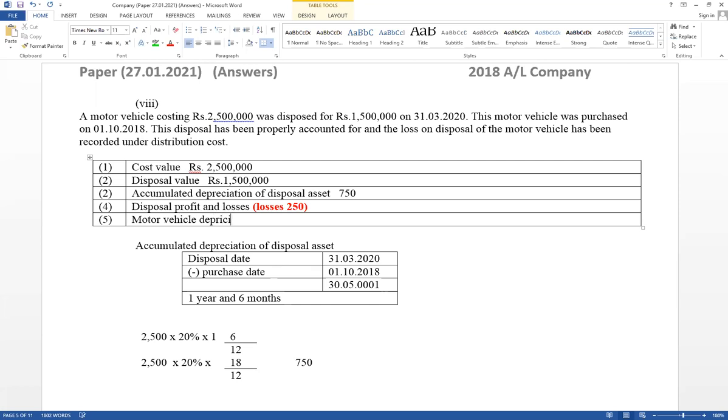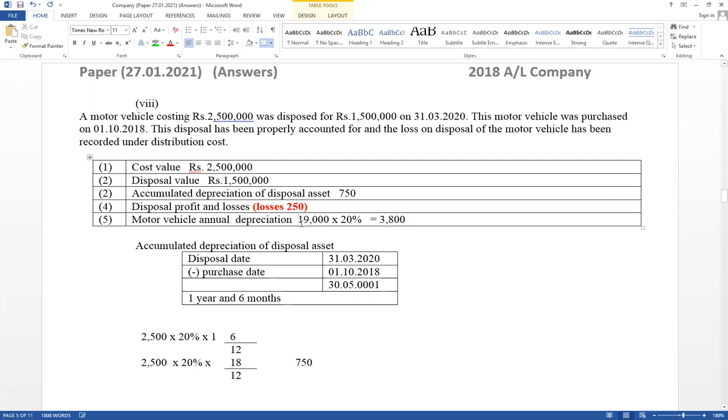This is annual depreciation. Motor vehicle annual depreciation, not accumulated. Annual. How to calculate? Based on opening balance. Opening balance equals 19,000. But the additional fourth one has given the closing balance, and the disposal adjustment is recorded properly. Therefore, 19,000 into 20%. This is annual depreciation, equal to 3,800.